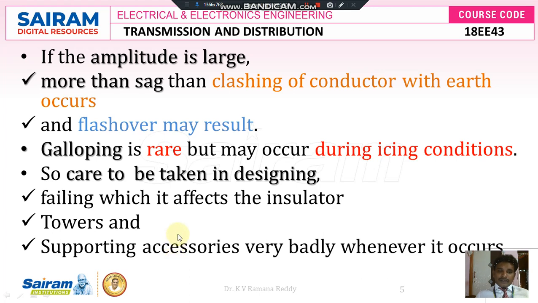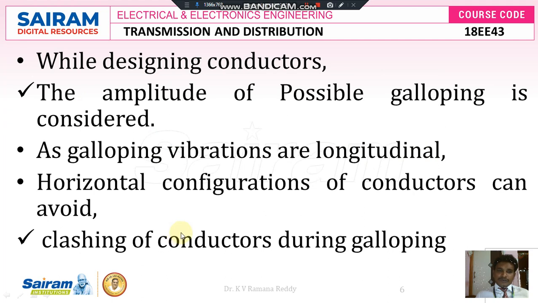So while we are designing the transmission system, proper care should be taken, and the amplitude of possible galloping structures is considered and it is limited in a longitudinal manner. Horizontal configurations of conductors can be avoided, and clashing of conductors during galloping also may be allowed.